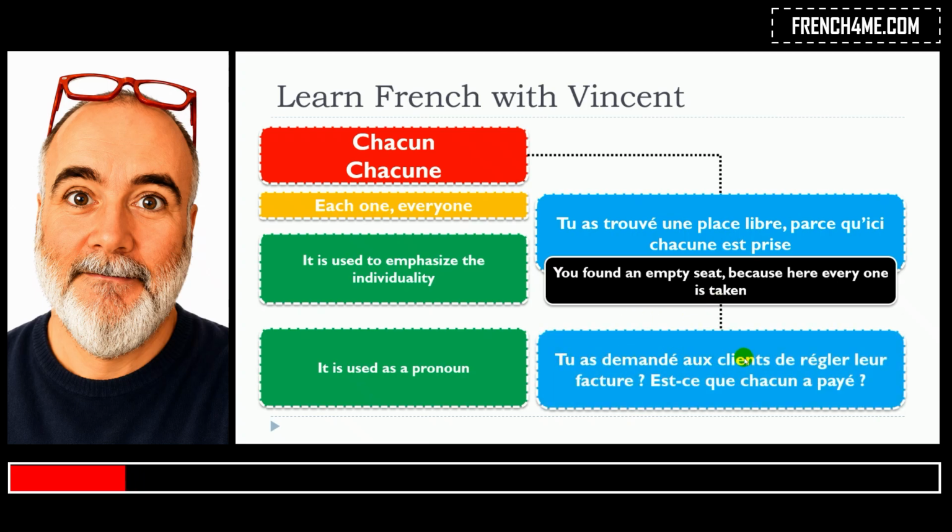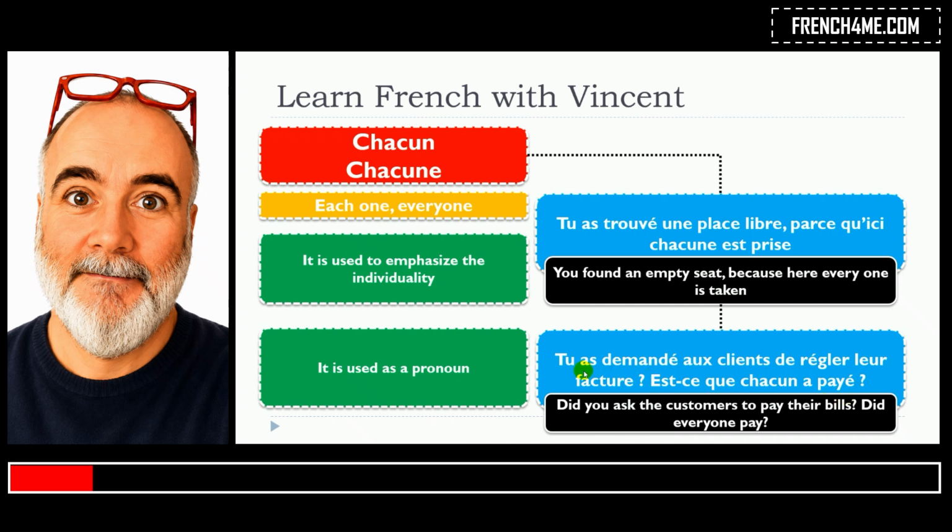Tu as demandé aux clients de régler leurs factures. Est-ce que chacun a payé? So in that situation, chacun is connected to client, masculine word, and we go for the masculine singular here, chacun.